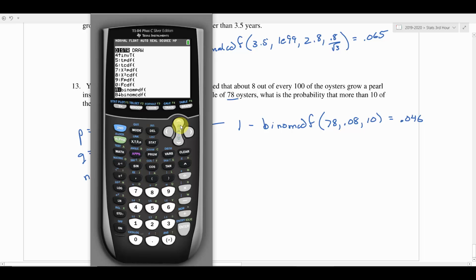When you do the PDF, that's if they want to know exactly 4 or exactly 3 or exactly 15 or however many pearls they specify in the problem. When they do something that is greater than or less than, that's when you're going to be doing the CDF function, because the CDF function is cumulative. It'll add up the probabilities that you need for you.